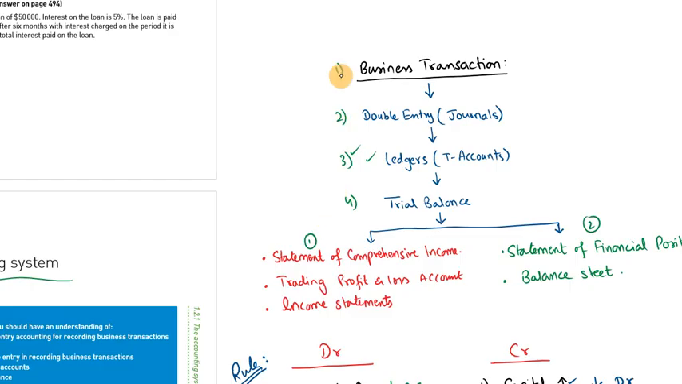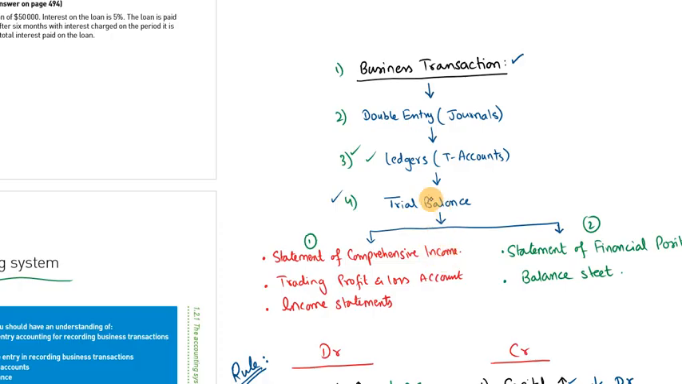From point number 1 to point number 4, we talk about the business transaction. Business transaction is the daily operating transaction which is performed by the business either to sell goods, or to purchase something from a supplier, or to take a loan, or for other expenses. So we will record double entry from business transactions. From double entry we will make ledgers. Ledger is also called T accounts. And now we will make the trial balance from the ledgers.